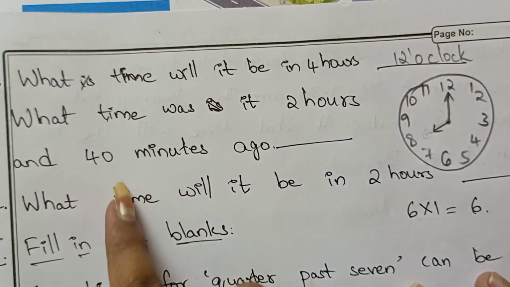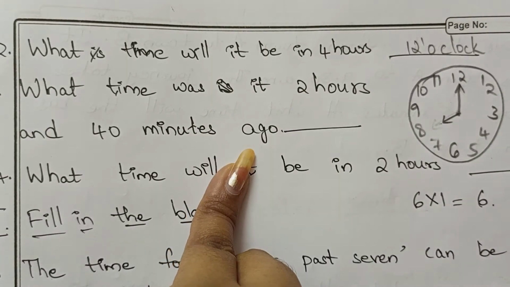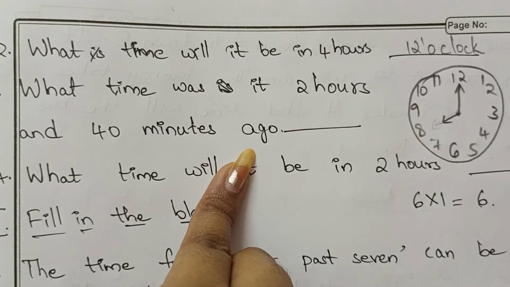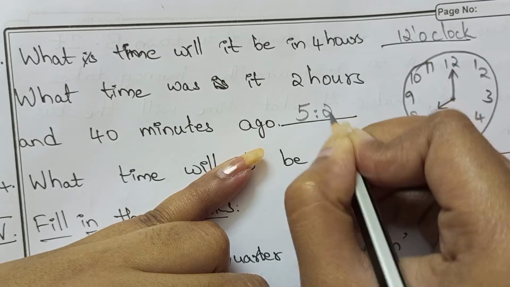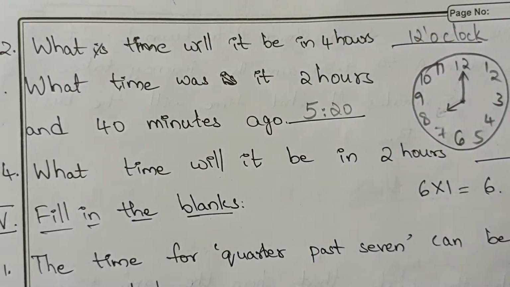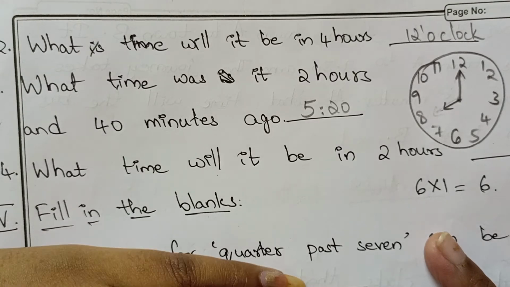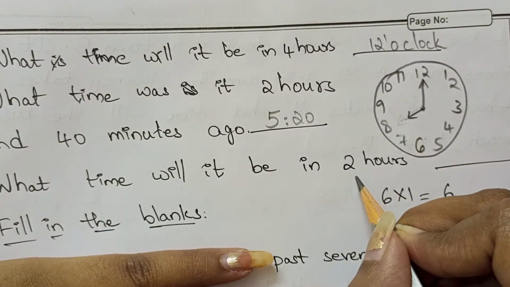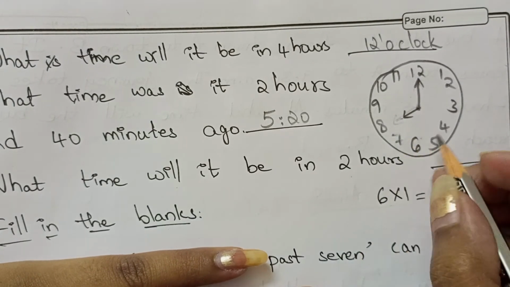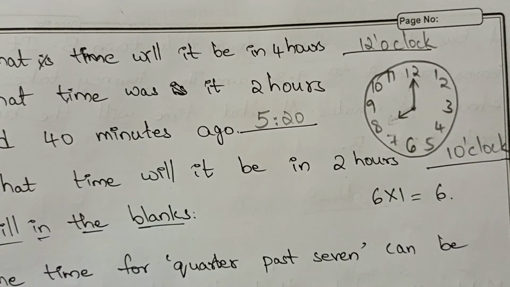What time was it 2 hours and 40 minutes ago? The time is 5 hours 20 minutes. What time will it be in 2 hours? Now the time is 8 o'clock. When we add 2 hours to that clock, the time becomes 10 o'clock. Next one.